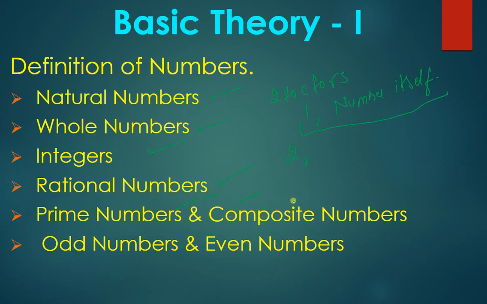So let's move to the definition of composite numbers. What are composite numbers? We can say that all numbers which are not prime will be composite numbers, but except one. As you know, one has only one factor, that is 1, right? So 1 is not a prime number.